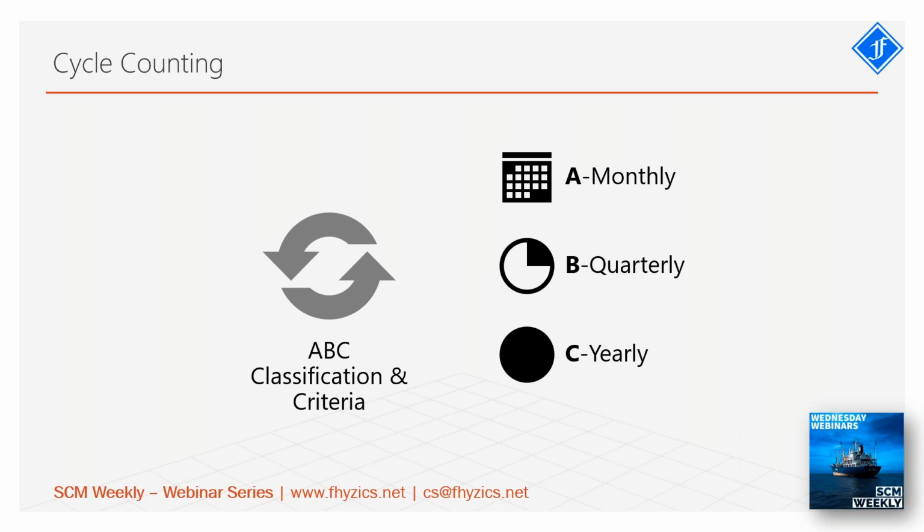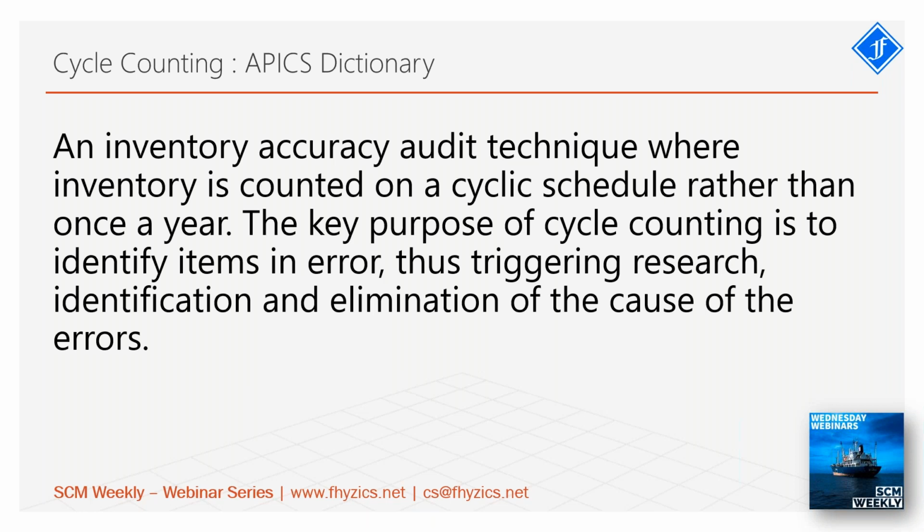So here A is counted at least once in a month, B is counted every quarter, C is counted once in a year, right? So this is a high level overview about cycle counting. Now the EPICS dictionary defines cycle counting as below. This is a very clear-cut definition about cycle counting.